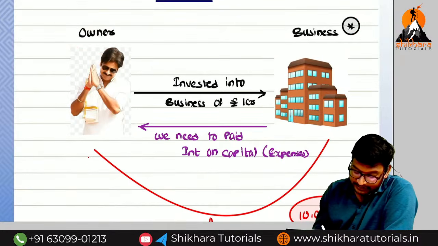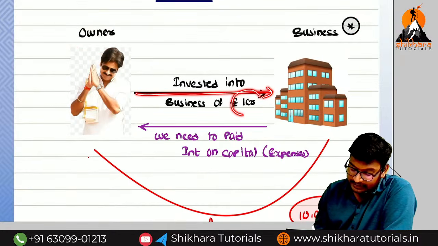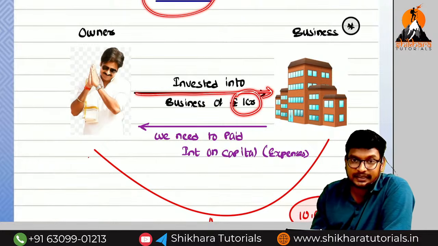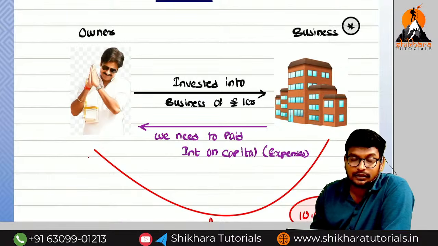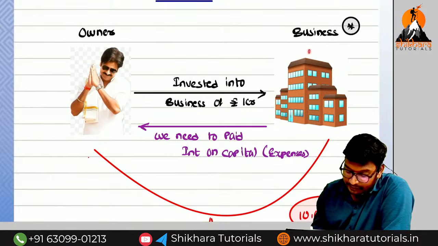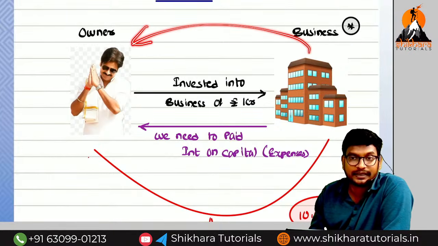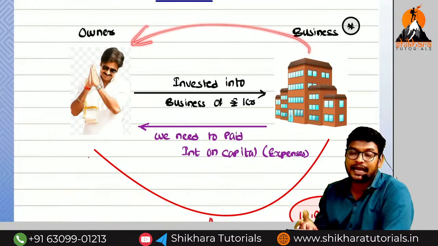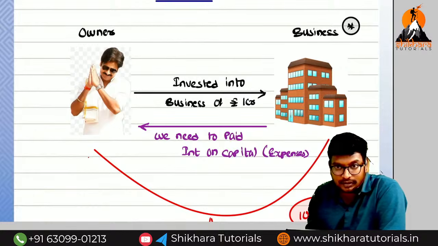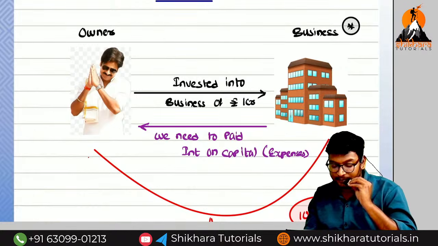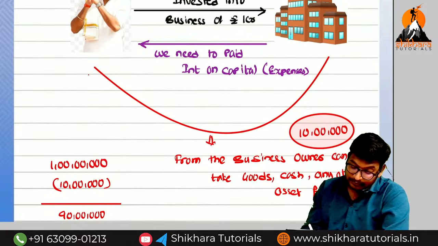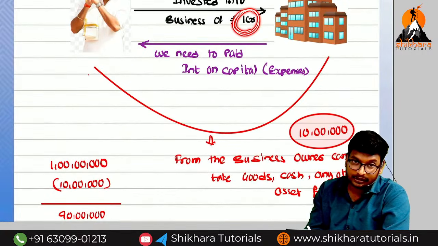Sir, owner first invested into the business. How much has he invested, amma? 1 crore. Sir, capital means asset or liability, first of all? It's a liability because we need to repay in future. At the time of winding up or any situation, we need to repay. For that reason, we have the obligation to repay, so it is an asset or liability, amma? Liability. How much amount has he given, amma? He has given 1 crore.